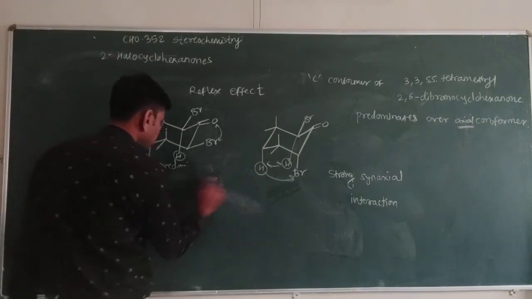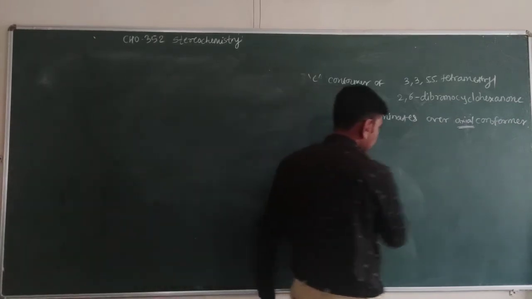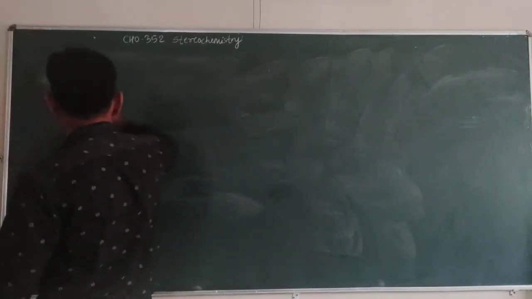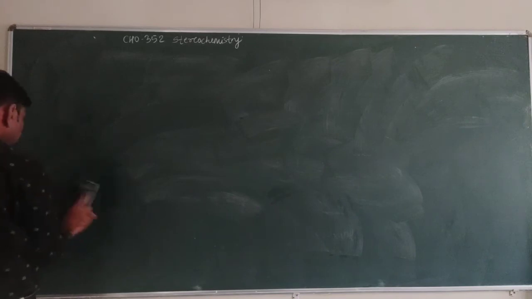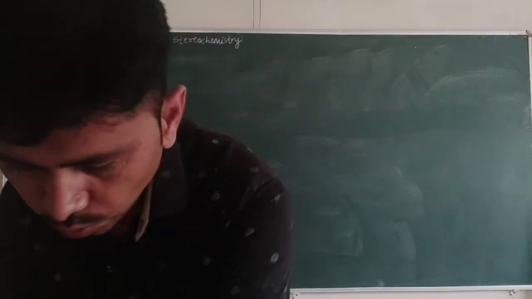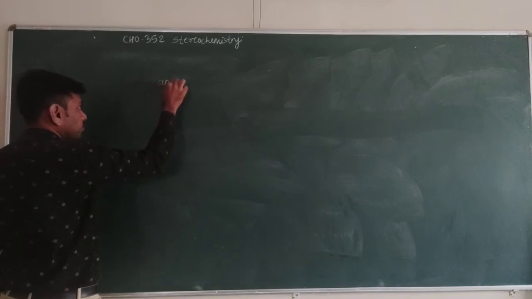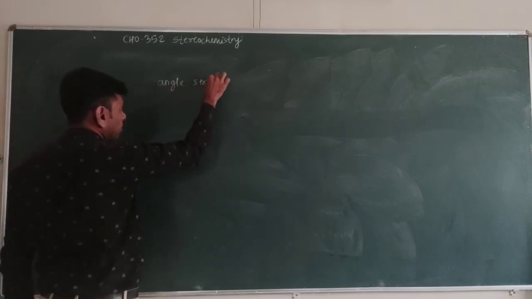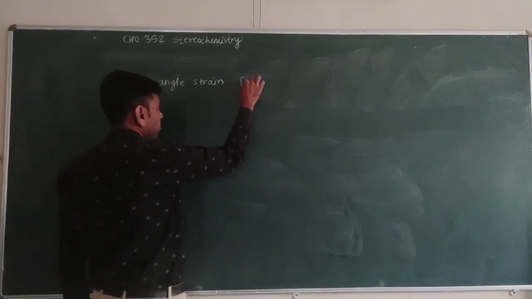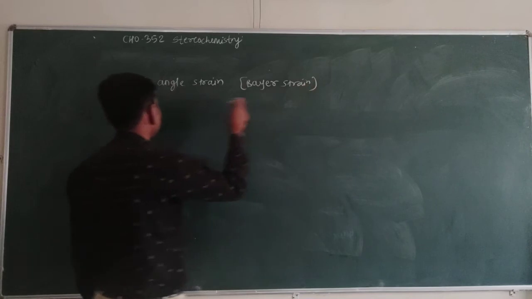So the next concept we have to study here is I-strain. We know the different types of strains present in cyclic compounds, such as angle strain, also called Baeyer strain.